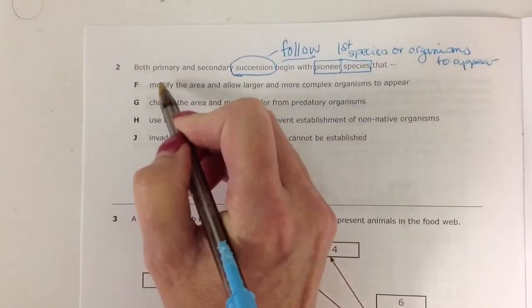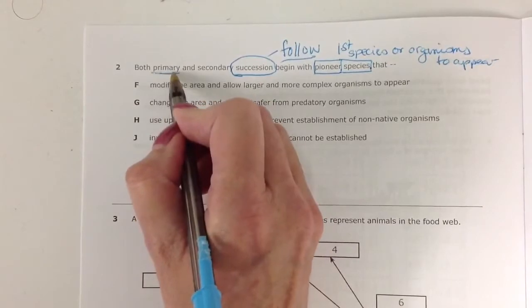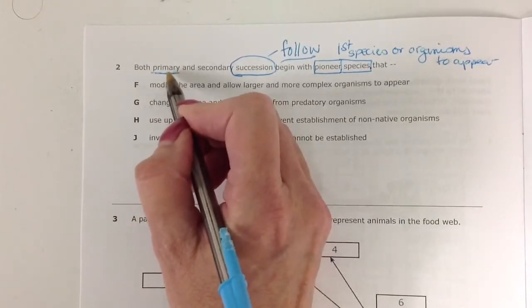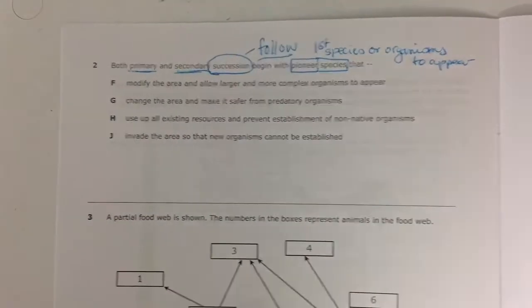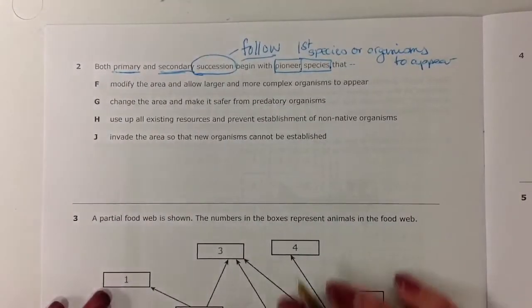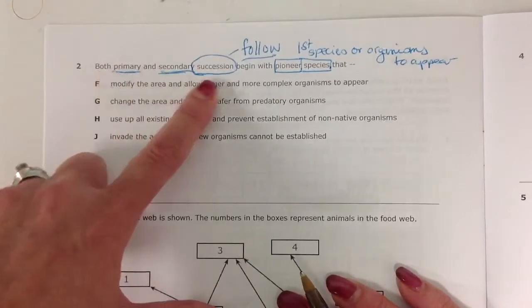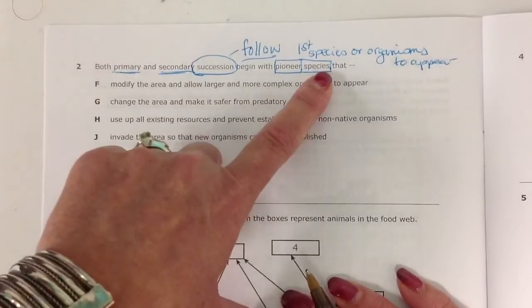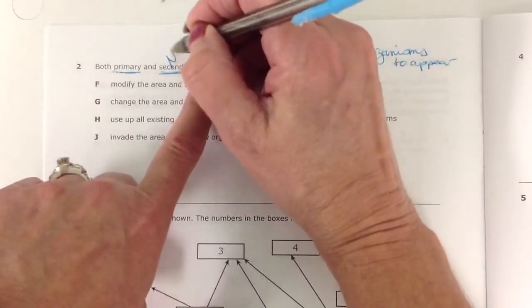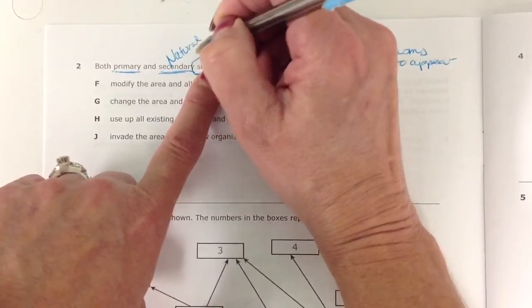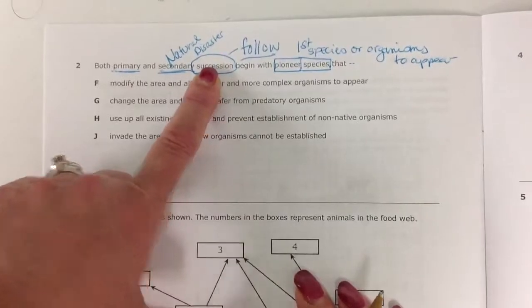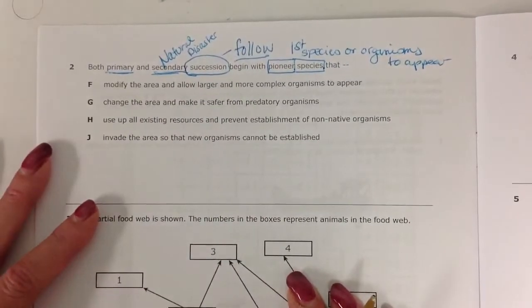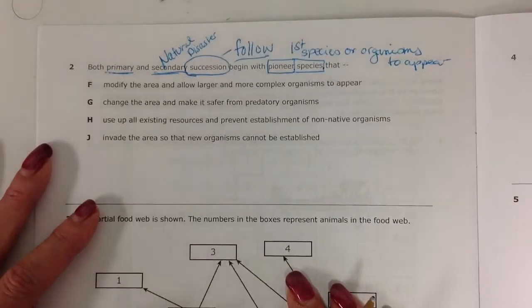So usually primary succession is just a gradual change in an ecosystem, pretty normal. Secondary is usually one that is brought upon by a natural disaster. So we want to know what kind of organisms follow, for example, a natural disaster. Okay, like let's say a forest fire or a volcanic eruption.